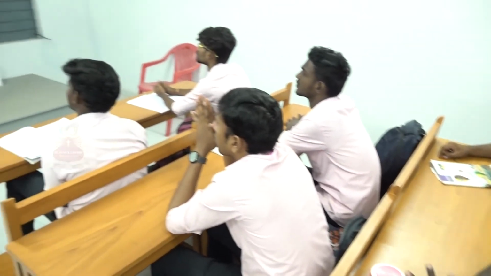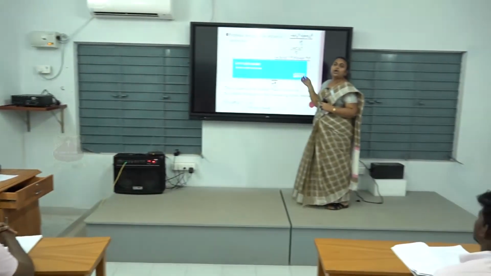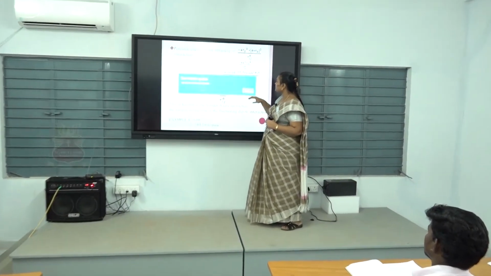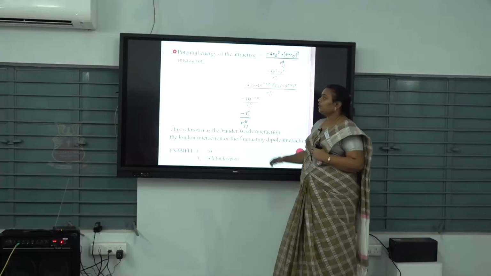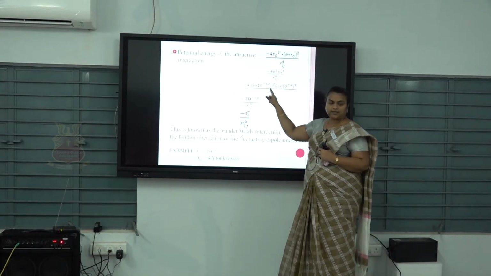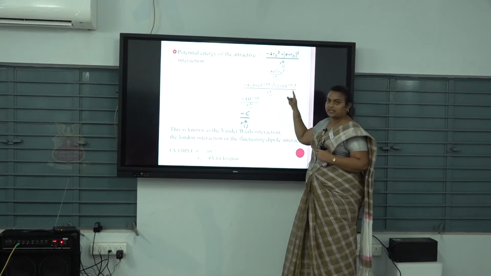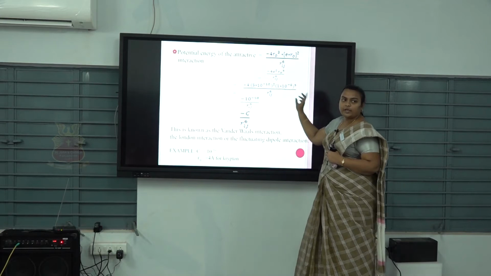Then we multiply this term: minus 4 E square R0 cube R0 power 2. In multiplication the powers are added, so R0 power 5 divided by Rij power 6. Then we have to find the constant value by substituting the electronic charge and the R0 value. What is the value of the electronic charge? 5 into 10 power minus 10, so E square is 5 into 10 power minus 10 squared. R0 is 1 into 10 power minus 8, to the power 5, divided by Rij power 6.